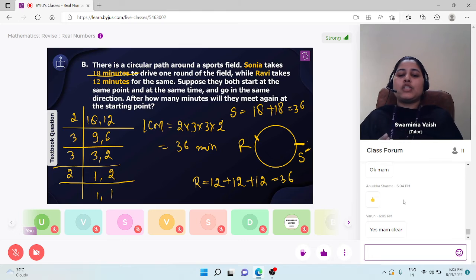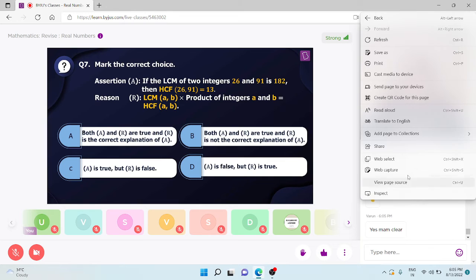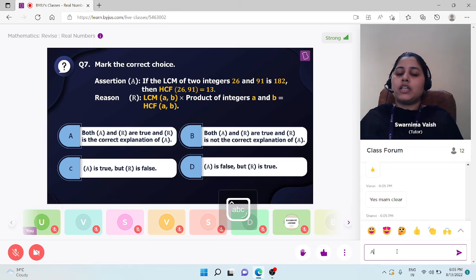So students, in the next question, two statements are given to us: an assertion and then its reason. Assertion क्या है? If the LCM of two integers 26 and 91 is 182, then HCF is 13. Reason given है: LCM into product of integers is equal to HCF. Students, what do you think? A, B, C or D? Which one is correct here? Try to solve this and tell me the answer. A, B, C or D. Which one is correct?